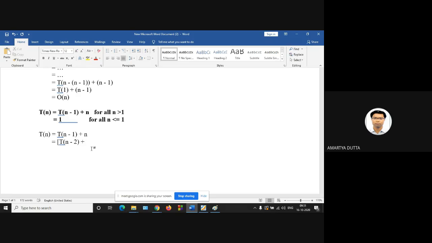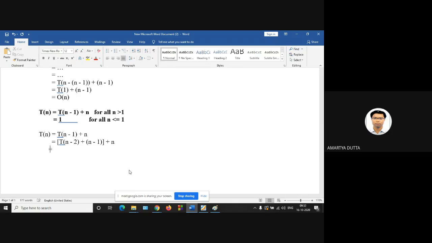In t of n minus 2 plus 1, and outside plus n minus 1. Yes, n minus 1, correct. So you are substituting this particular value: t of n minus 1 plus n. Is it okay? While substituting this value, you will get these elements: t of n minus 2 plus n minus 1 plus n.